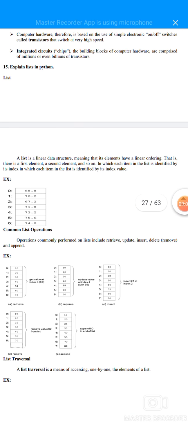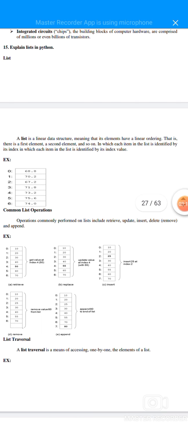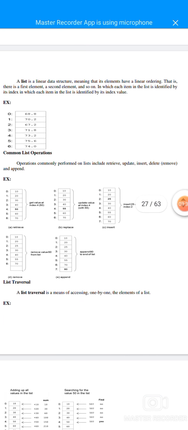15th question. Explain list in Python. A list is a linear data structure, meaning its elements have a linear ordering. That is, there is a first element, a second element, and so on. Each item is identified by an index and an index value. 0, 1, 2, 6 is denoted as the index. 68.8 to 74.0 is denoted as the index value.